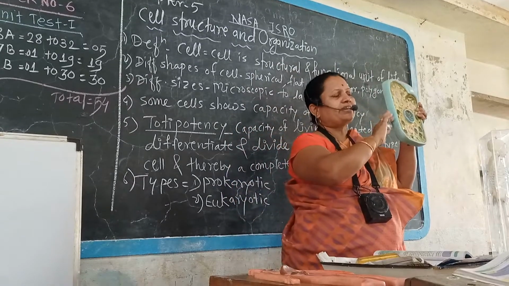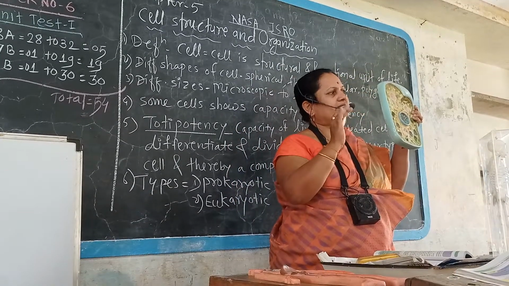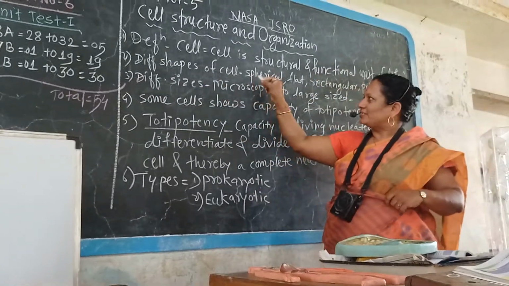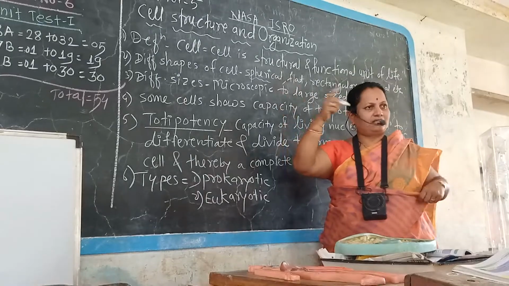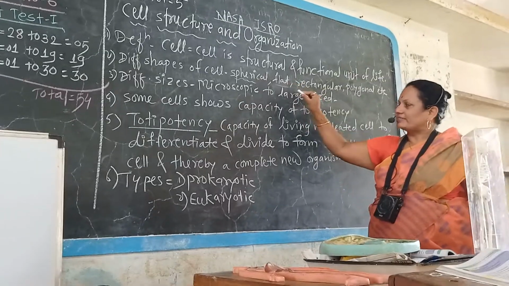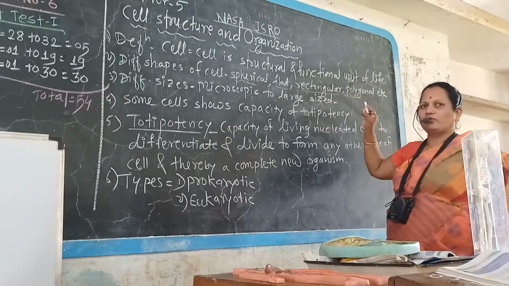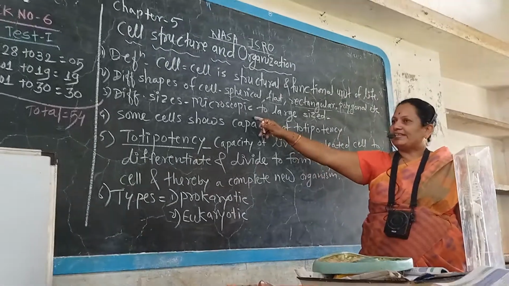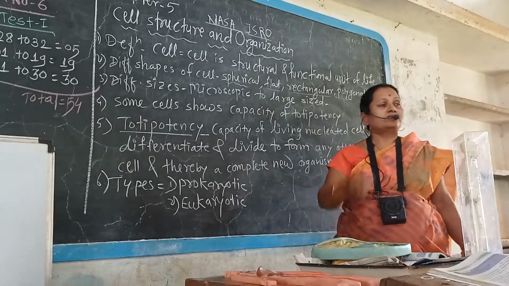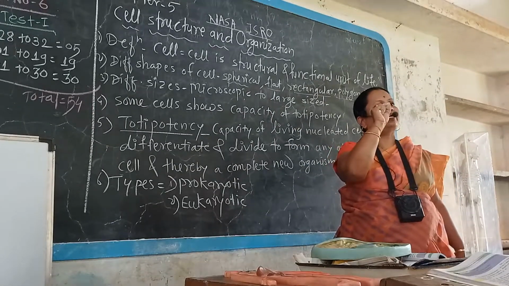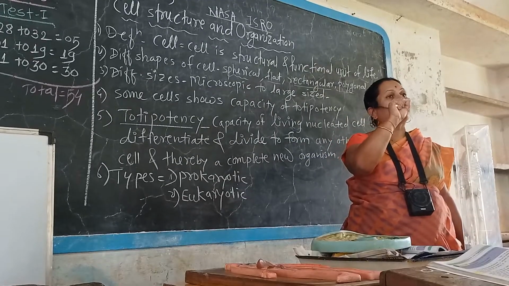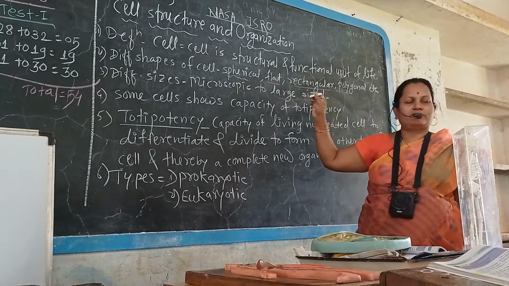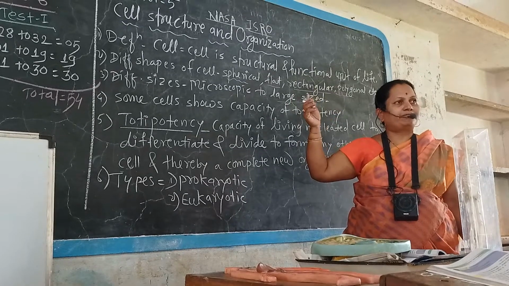The size and shape of cells is different in different animals and plants also. Here are different shapes of cells: some cells are spherical, rounded, some cells are flat, some cells are rectangular, some are polygonal. Thousands of types of shapes are there. There are also different sizes. Some cells, prokaryotic cells, are very microscopic, measured in micrometers, very small. And some cells are large sized, measured in centimeters.